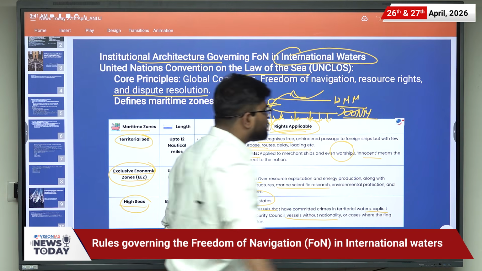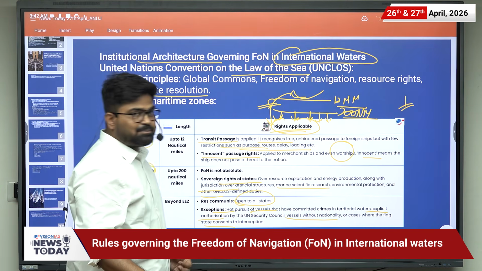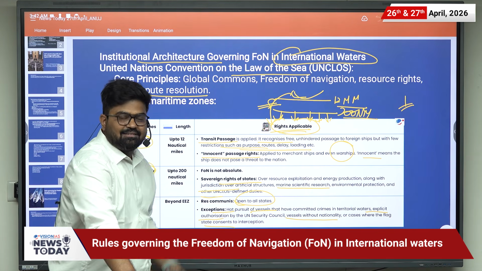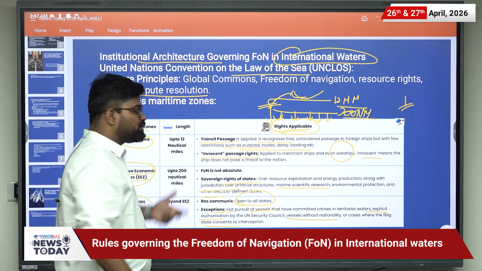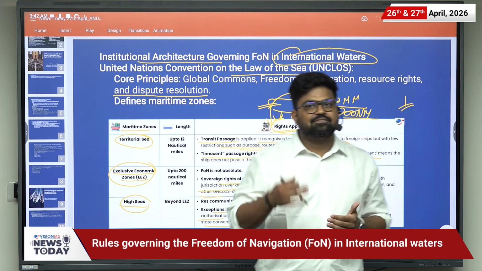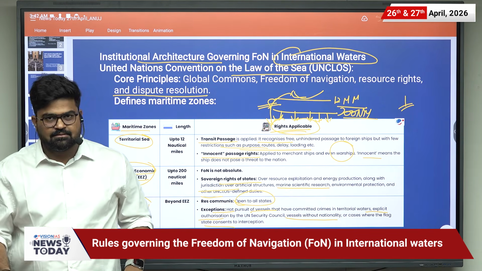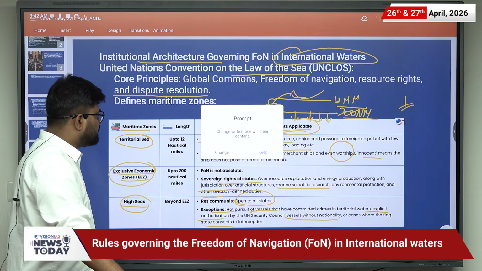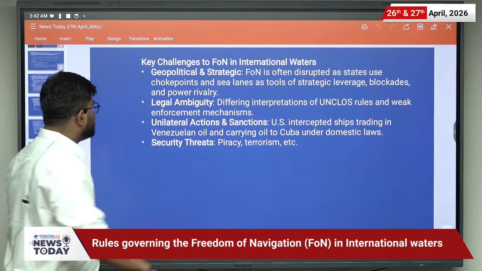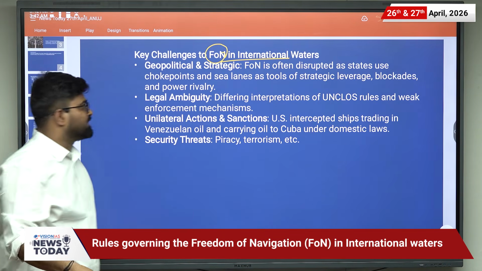And in the Straits of Hormuz, transit passage is applied. Basically, it is there in the territorial sea or the territorial zone of Oman as well as Iran. Now, let us move forward and understand the key challenges to the freedom of navigation in international water.